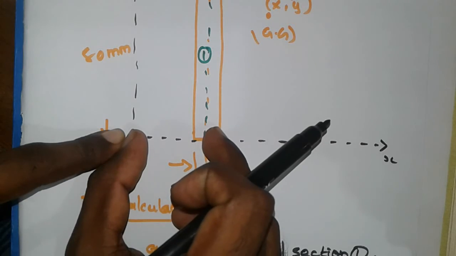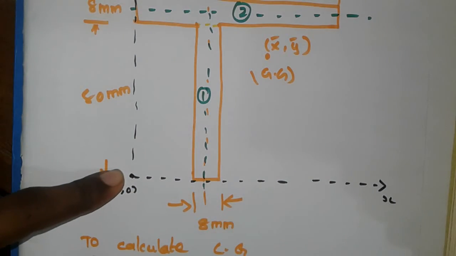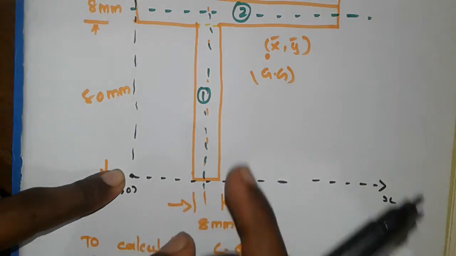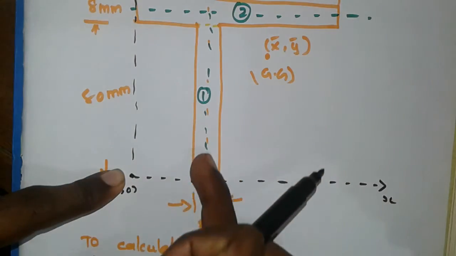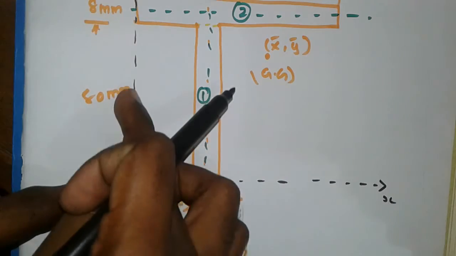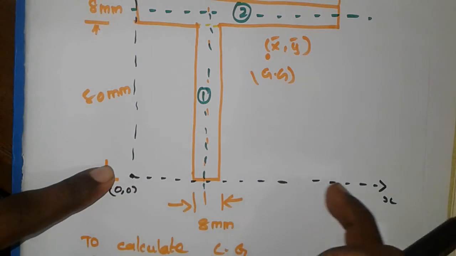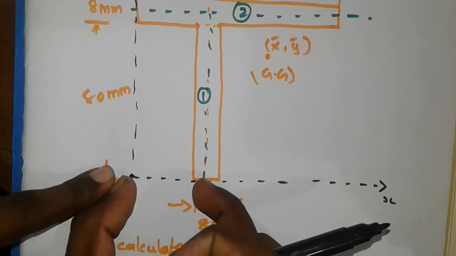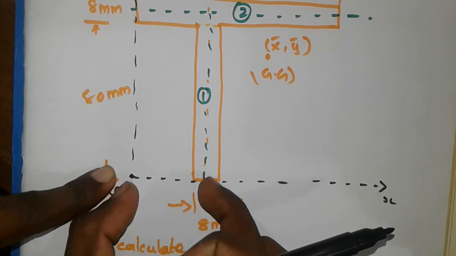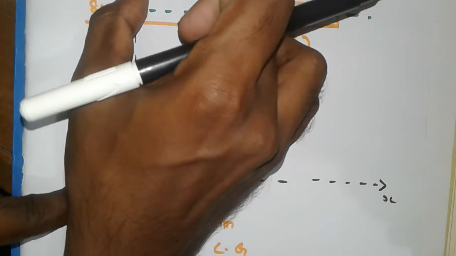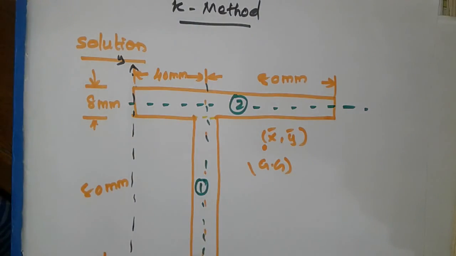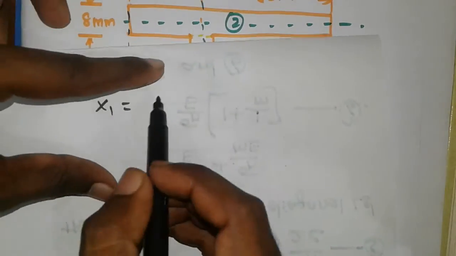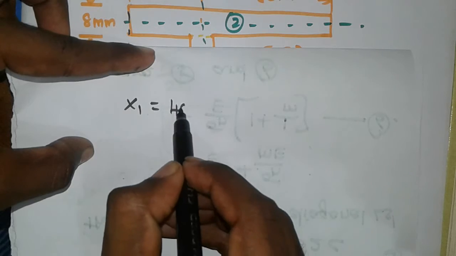X1 resembles section 1. We have to measure the distance between the neutral axis and the normal plane. This is 40 mm. So for the x1 value I am going to give 40 mm.